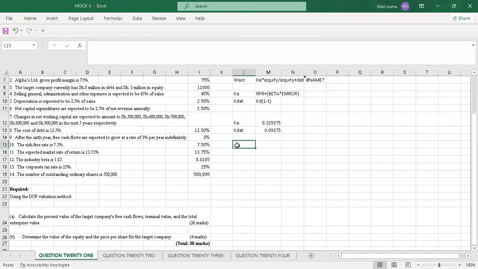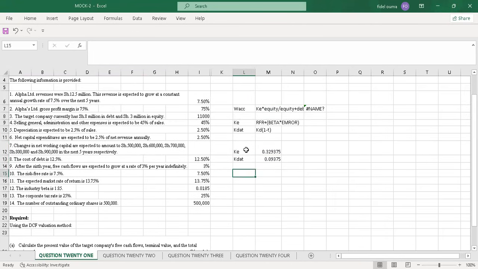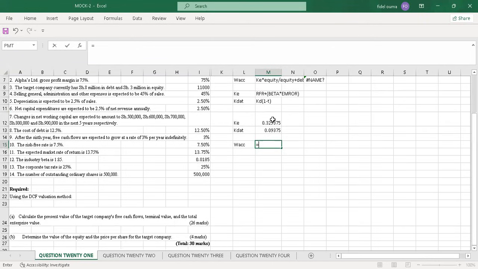So now I can calculate the WACC easily. I come here and say WACC equals, the formula was there. It's KE, which is this. I'll open the bracket and multiply by the portion of the equity.